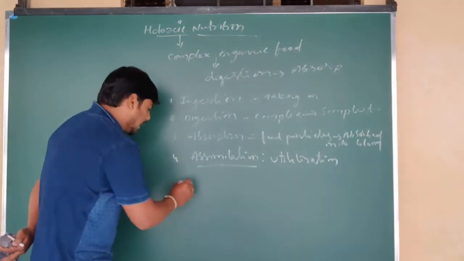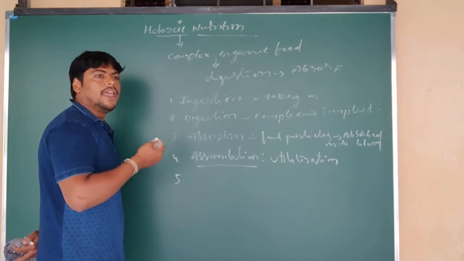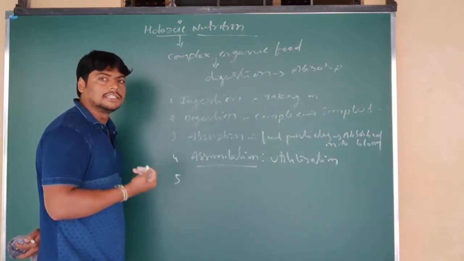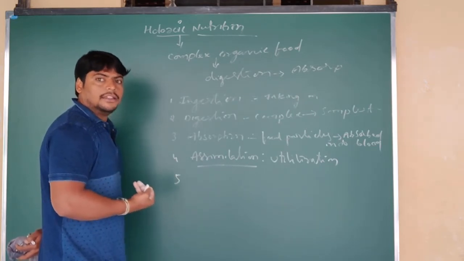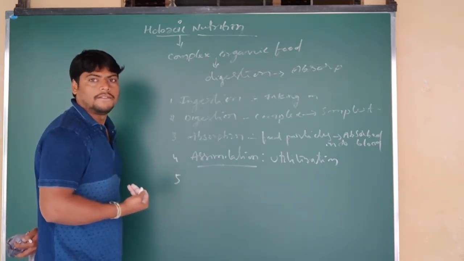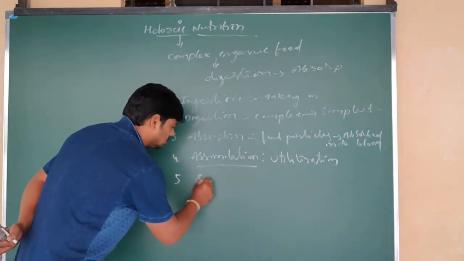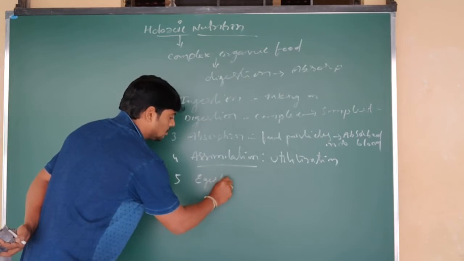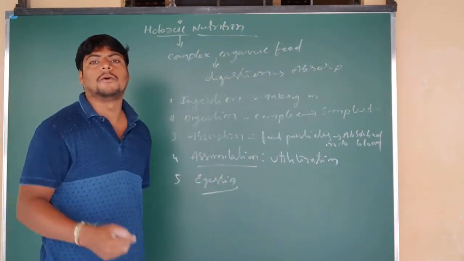Utilization of the nutrient. And finally, after assimilation, the remaining waste particles which are not utilized by our body or not completely digested should get eliminated from the body. That process is called egestion. Egestion means nothing but removal of waste from the body.